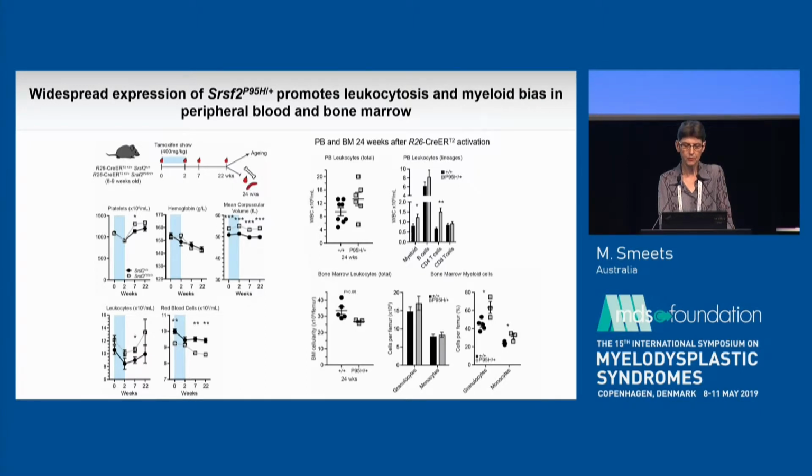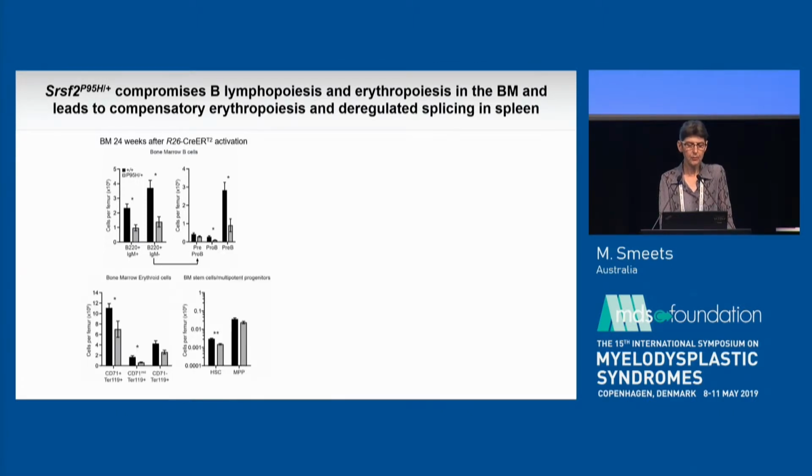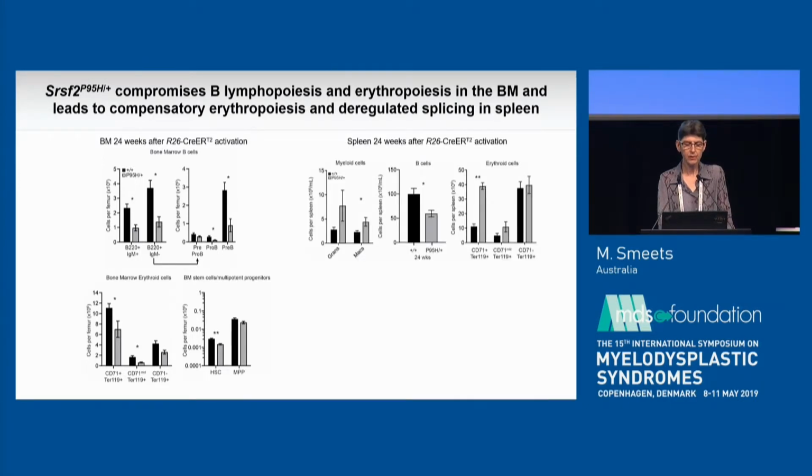In the bone marrow at 24 weeks, we also find that there is a compromised B lymphopoiesis from the pro-B cell stage on, a reduced erythropoiesis, and a reduction in the hematopoietic cell numbers. In the spleen, we see a very similar phenotype with an increase in myeloid cells and a decreased number of B cells, but here there is an increase in the erythroid cell numbers indicative of a compensatory erythropoiesis in the spleen.